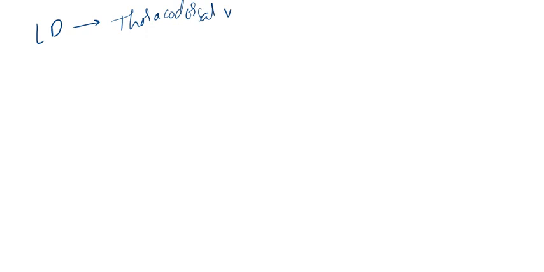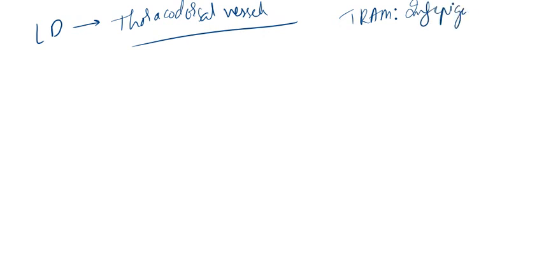Very, very important. Thoracodorsal vessels. Whereas previously we discussed, TRAM flap is based on, very important guys, inferior epigastric vessels, whereas latissimus dorsi flap is based on thoracodorsal vessels, right?